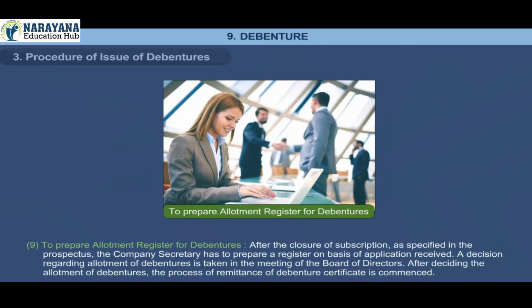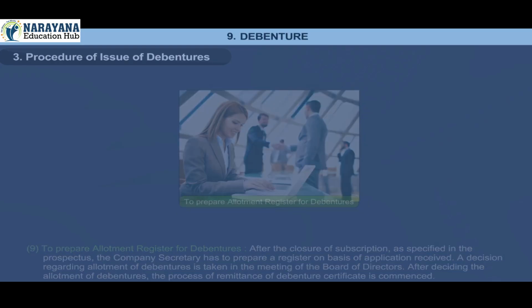9. To prepare allotment register for debentures. After the closure of subscription, as specified in the prospectus, the company secretary has to prepare a register on the basis of applications received. A decision regarding allotment of debentures is taken in the meeting of the Board of Directors. After deciding the allotment of debentures, the process of remittance of debenture certificates is commenced.